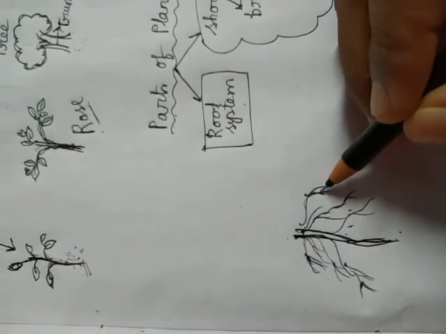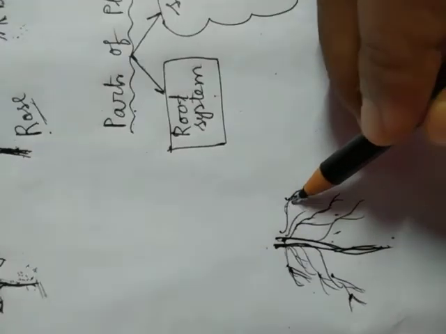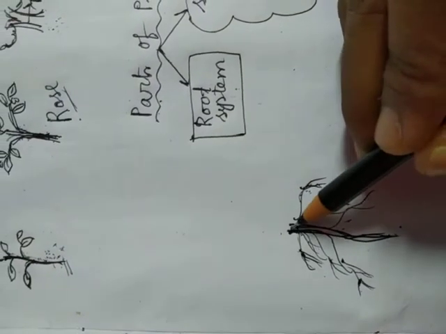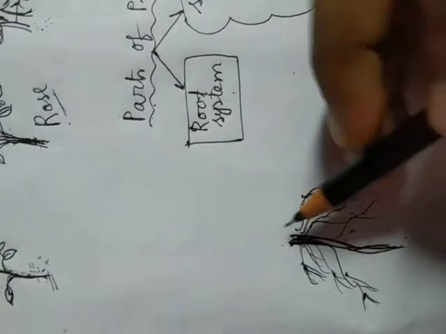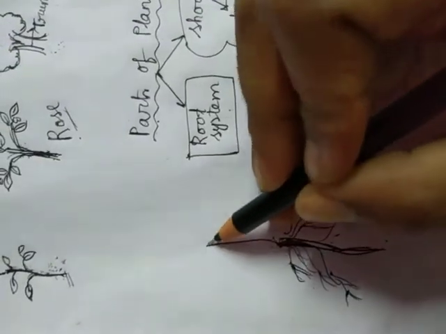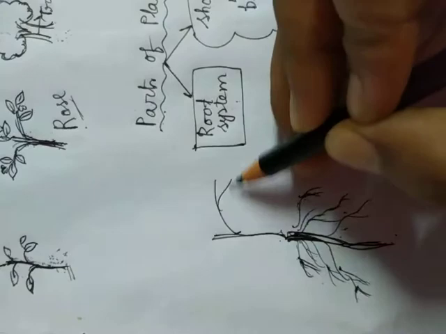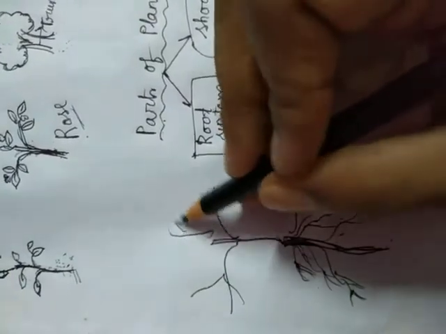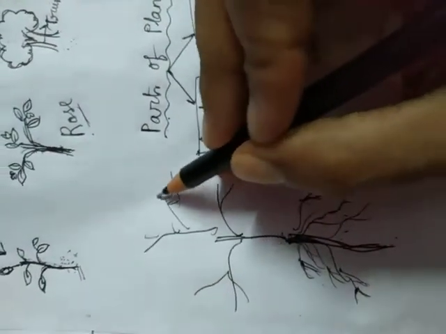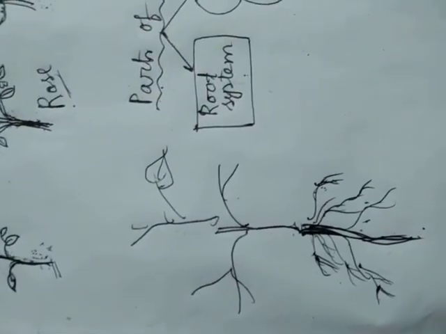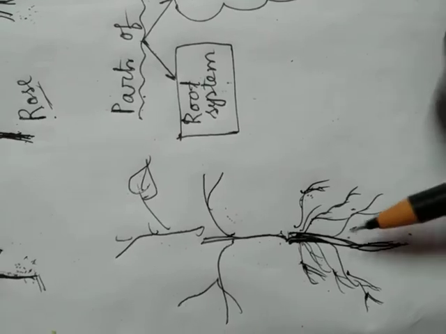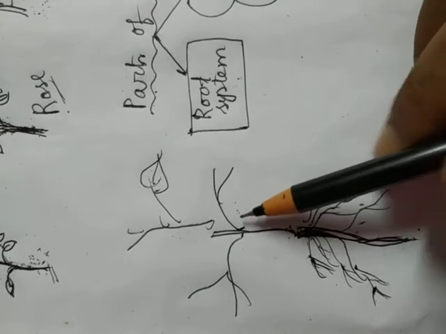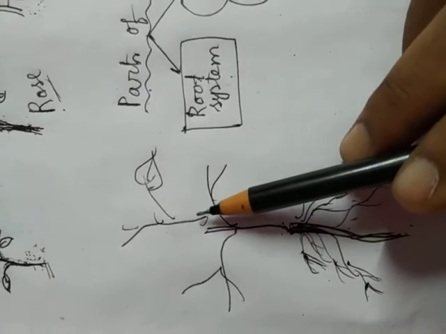From these root hairs, the water enters into the tube of the root, and from the root it is transferred to the stem and then spreads to the different branches and ultimately reaches the leaves. In this way, the water absorbed by the root hairs is transported throughout the plant.